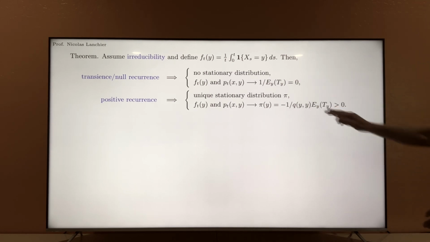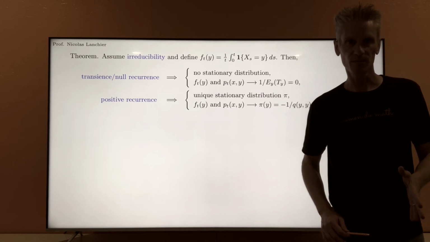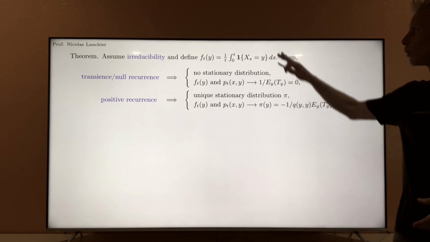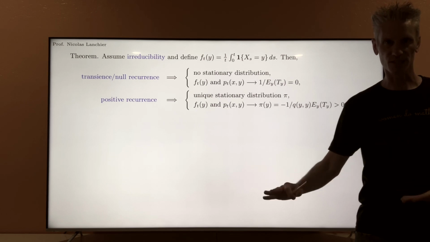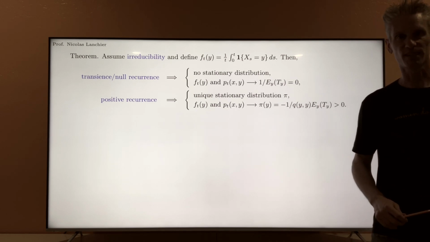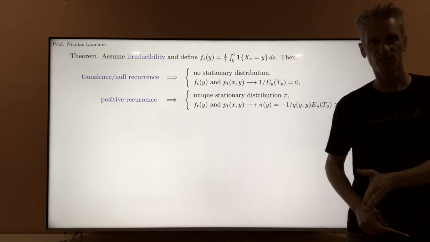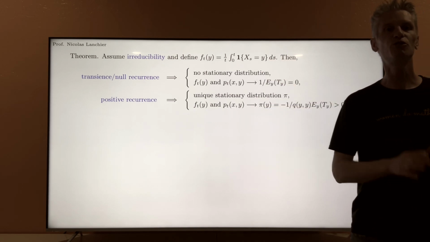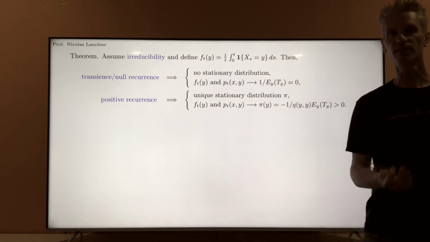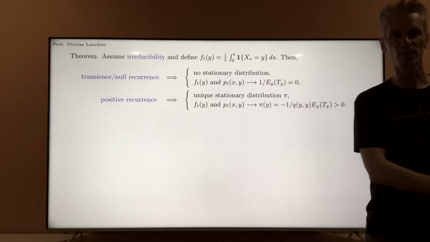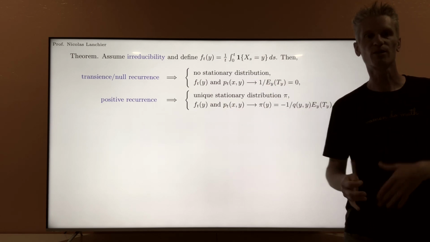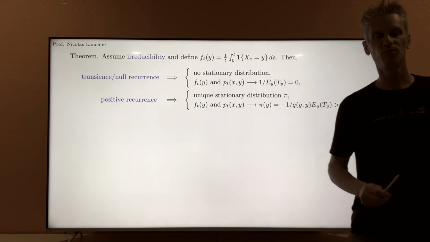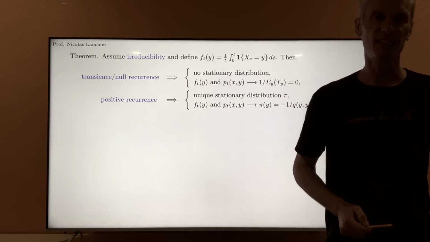So this theorem is almost the same as in discrete time. For discrete time Markov chain, I already proved this theorem from scratch in chapter 7, but only for discrete time Markov chain. Now, I'm not going to prove this theorem from scratch. I'm just going to show some kind of connection between the continuous time process and a discrete time process. That's going to be, again, like at the beginning of this video, the epsilon skeleton.